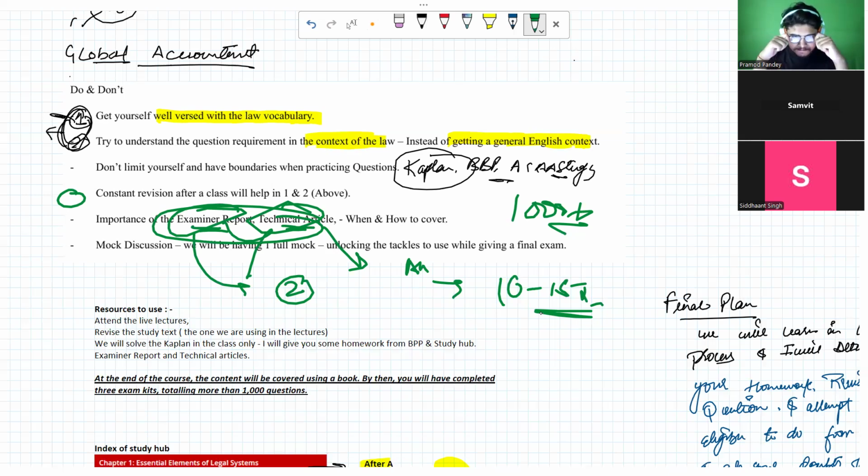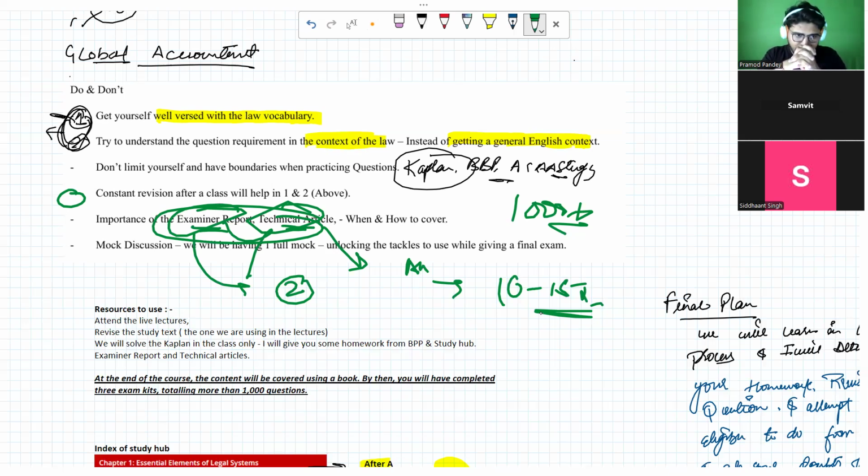Live mock means we'll keep a 2 hour timer and try to finish it within that. We will open a question on the screen, read the question, and try to guesstimate the answer. Then I will give the explanation and put my explanation together. Then we will move ahead.